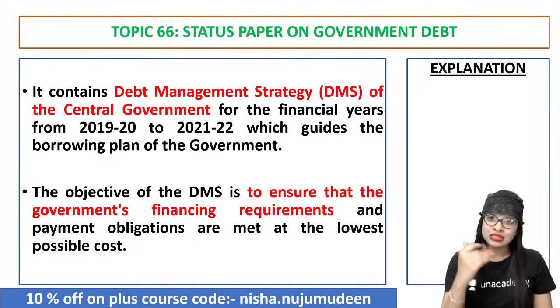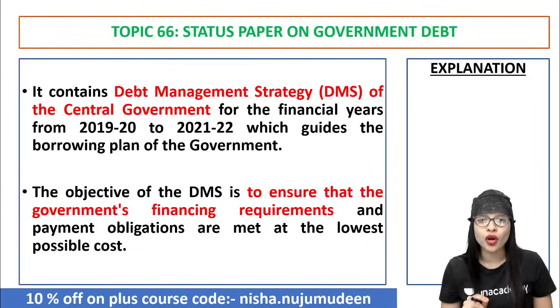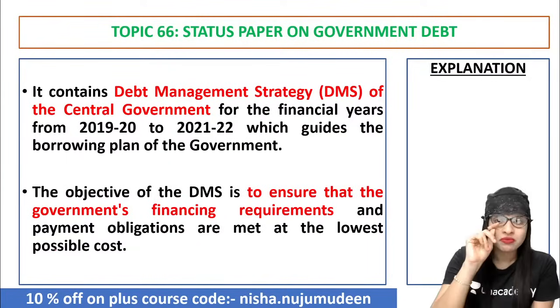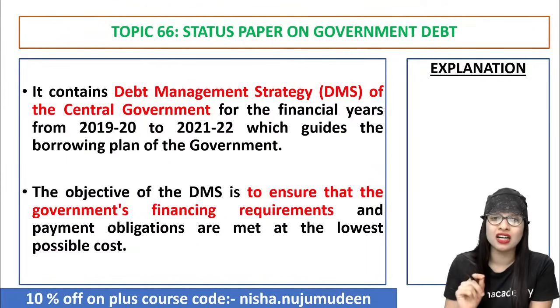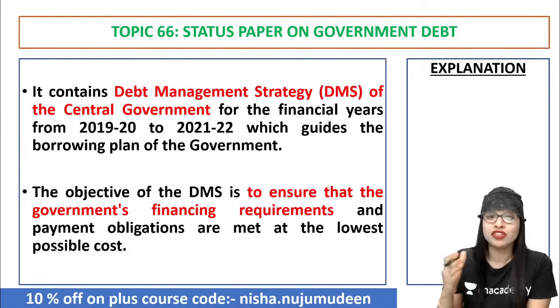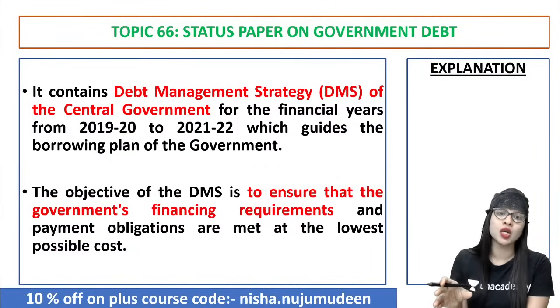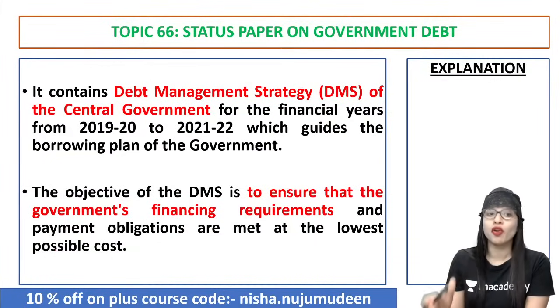It consists of the central government's DMS strategy for the financial years 2019 to 2022. So this enables the government to have proper planning with regard to the debt, or let's say with regard to their borrowing.